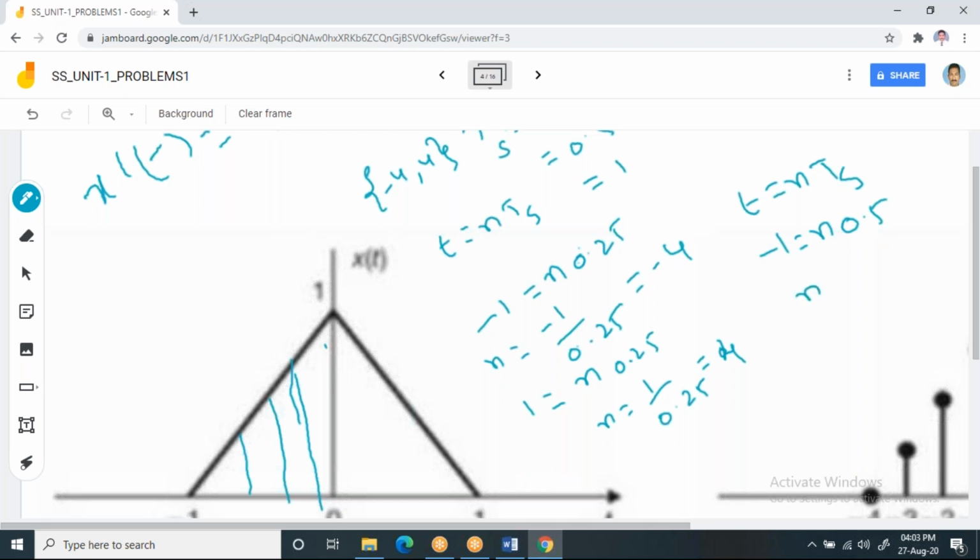Now n equal to -1 by 0.5, so you will have the value of n which starts at -2. Then if t is 1, where it ends, n into 0.5 again, then in such case it is 1 by 0.5.